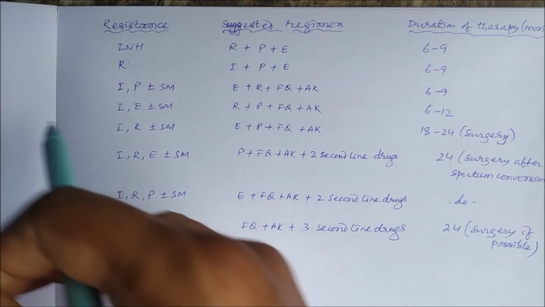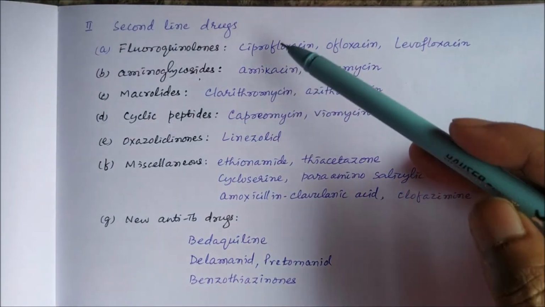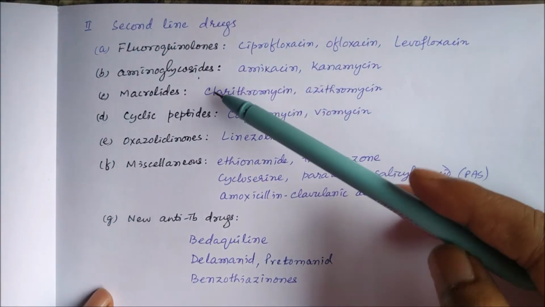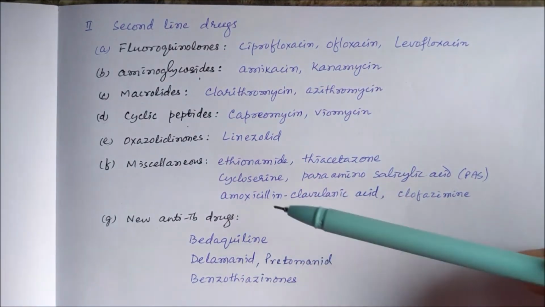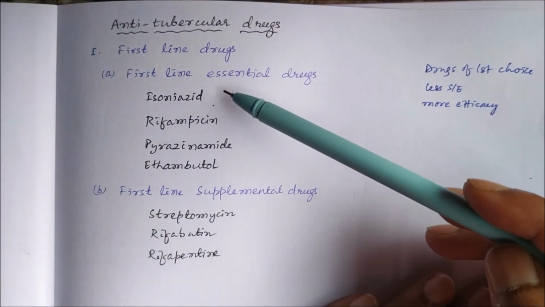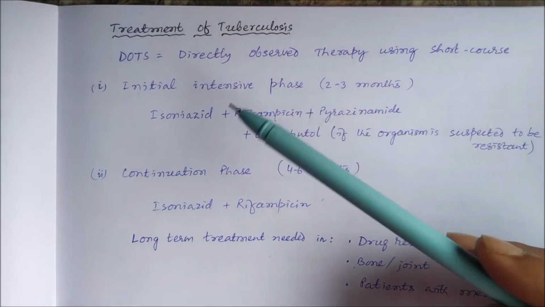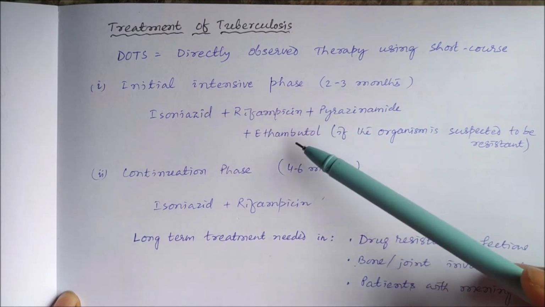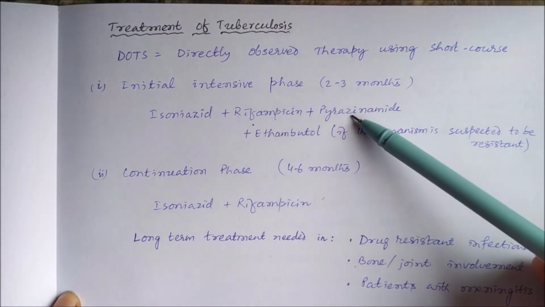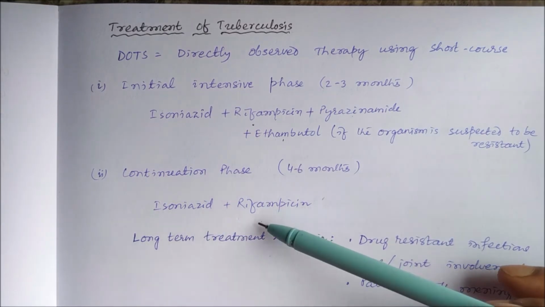In the DOTS program we have the first line drugs and the second line drugs like fluoroquinolone, aminoglycoside, macrolide, cyclic peptide, oxazolidinones, including the new anti-TB drugs. The first line drugs, the four essential drugs, are isoniazid, rifampin, pyrazinamide and ethambutol. The initial phase contains 3 to 4 drugs: isoniazid, rifampin, pyrazinamide, and if required ethambutol. Then the continuation phase has only isoniazid and rifampin, 2 drugs.